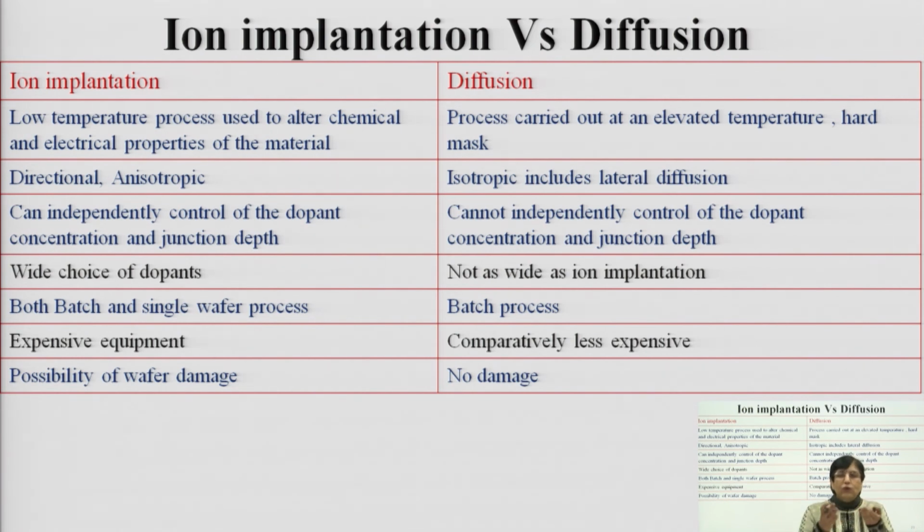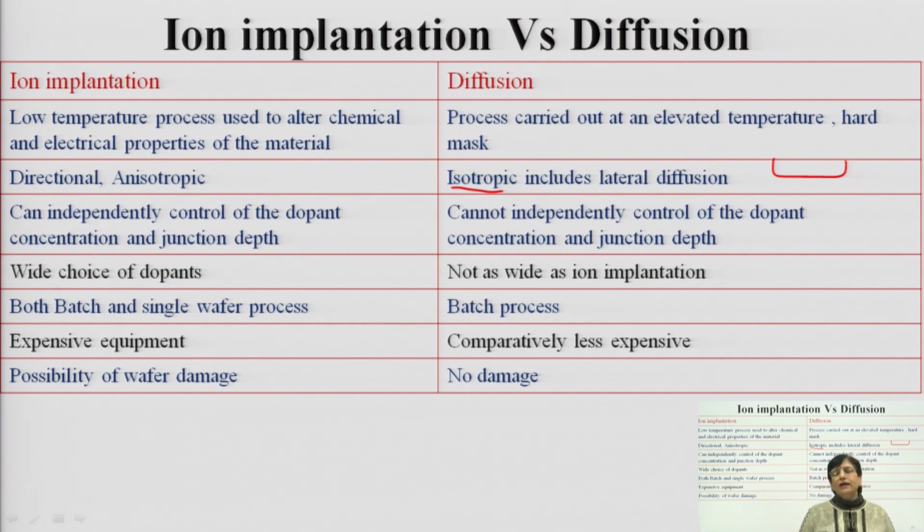So, you have to control the mask opening width, which will in turn control the lateral diffusion, and thereby it is basically an isotropic process. You cannot control the profile, and you need to take care of the lateral diffusion also, as you do not have precise control on the exposure.